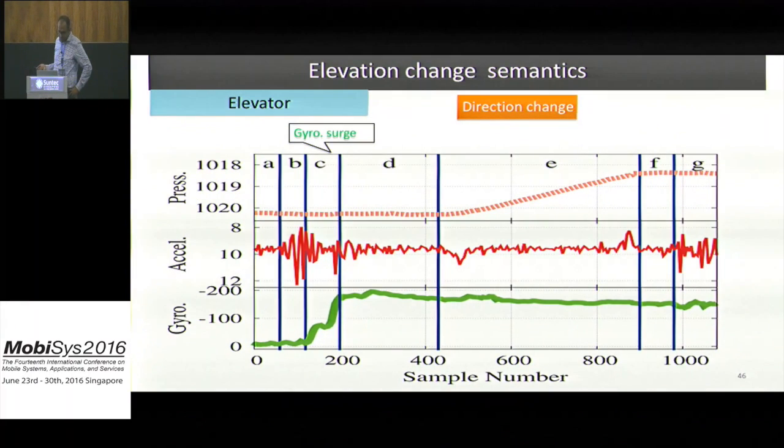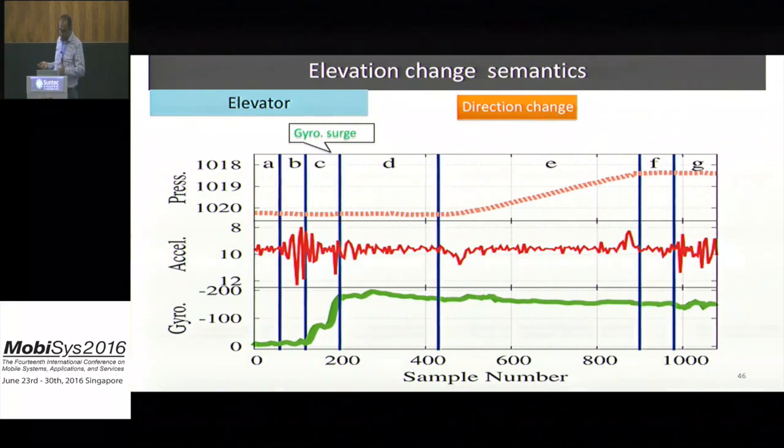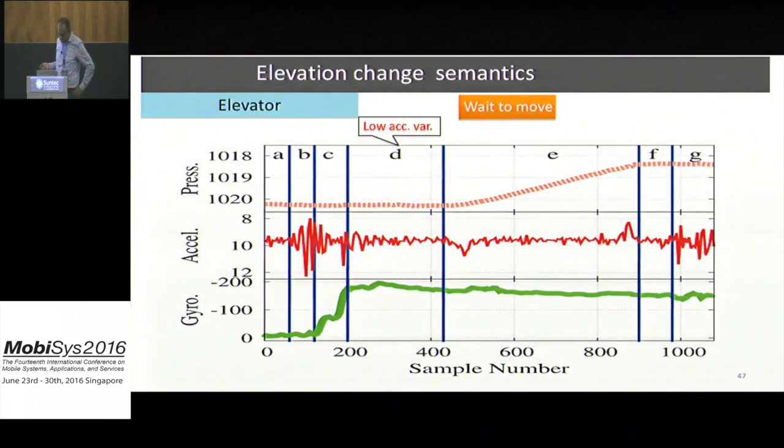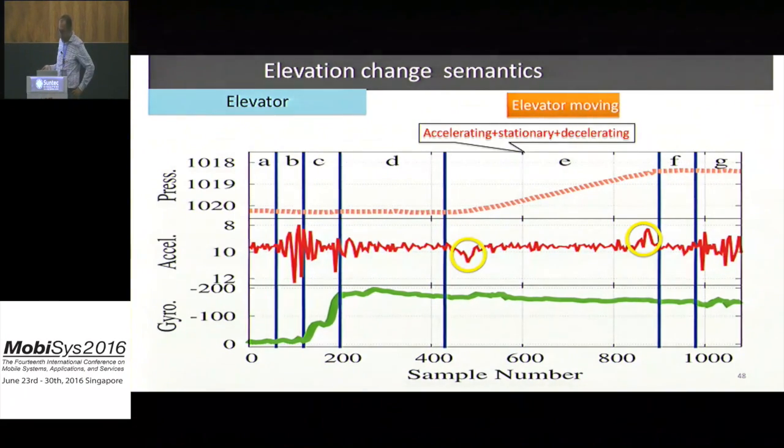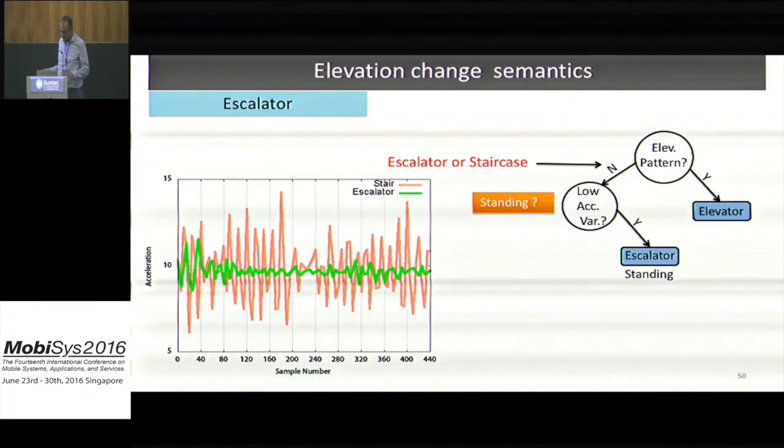And when the user enters the elevator, the user changes direction in order to face the elevator exit door, so there will be a surge in the gyroscope reading. After that, the user waits for the elevator to move, so there is a low acceleration variance. And when the elevator starts to move, there will be a unique signature on the accelerometer reading, which starts with acceleration, because the acceleration will go high when it starts to move, then static acceleration because the elevator doesn't change its speed, and then deceleration when it starts to stop. We will also use the sequence of these microactivities to identify the elevator.